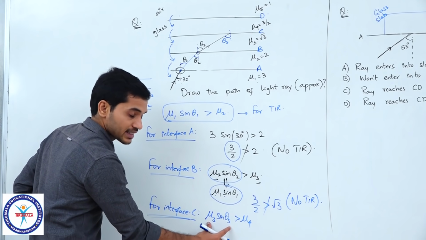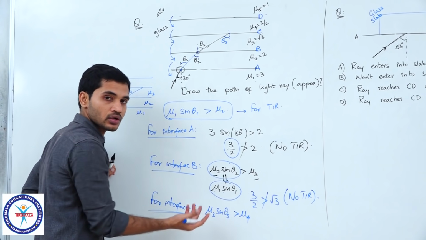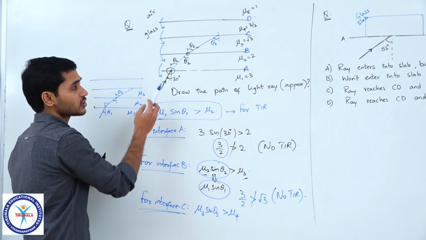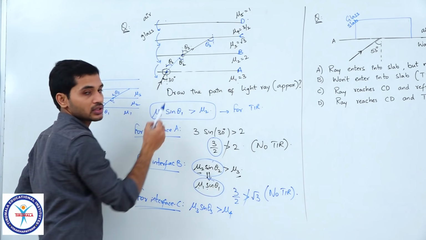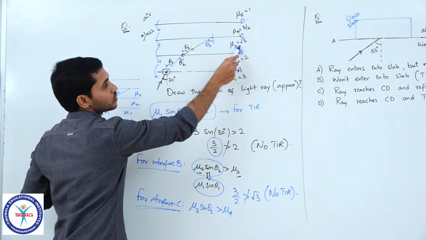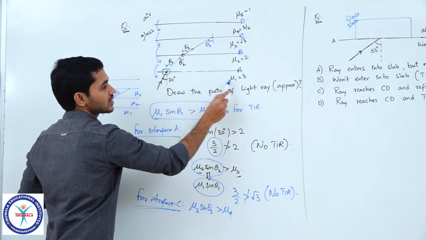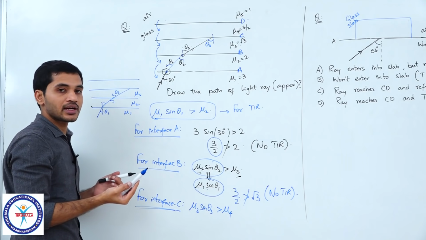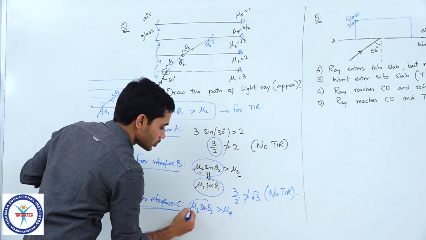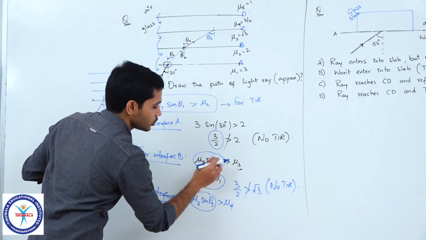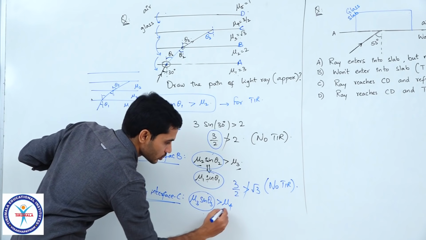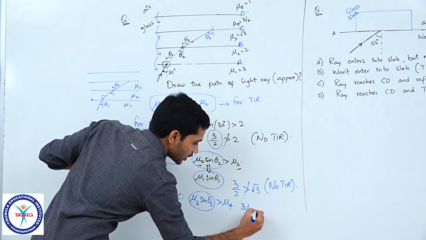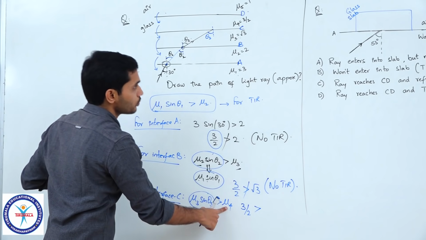But should I understand this as mu 3 sin theta 3? No, because light ray has already refracted and then reached here. So, which means can I directly say mu 3 sin theta 3 is nothing but mu 1 sin theta 1. I will directly use that to check it. So, mu 3 sin theta 3 is once again mu 1 sin theta 1, which is 3 by 2, which we have already seen. So, here for checking I can write 3 by 2 greater than mu 4.